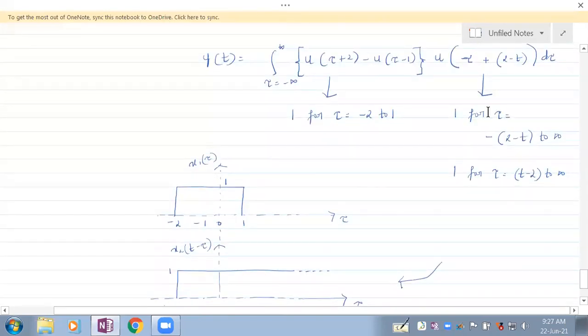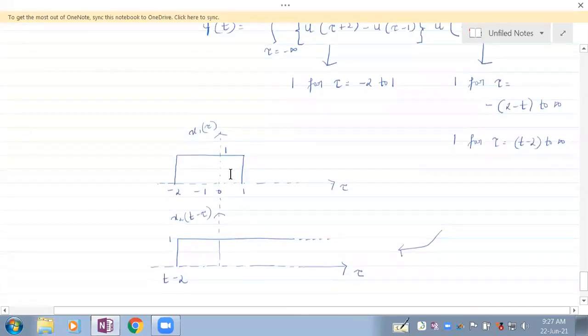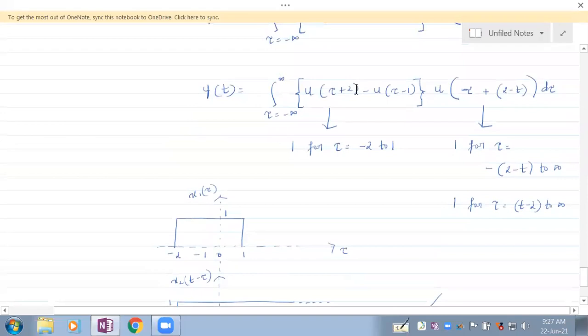Fine. So let's just move on with the different cases that we are going to have. So this is the first signal, which is ranging from minus 2 to 1, because see here it's tau plus 2. U of tau plus 2 starts from tau equal to minus 2. Okay, and this is being subtracted, means this will end at tau equal to 1. So that signal is this.